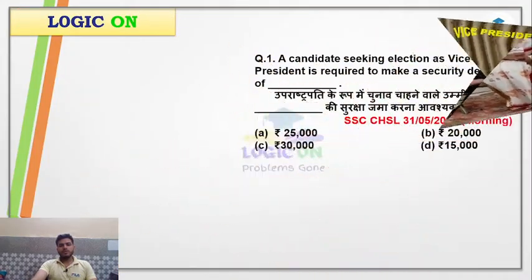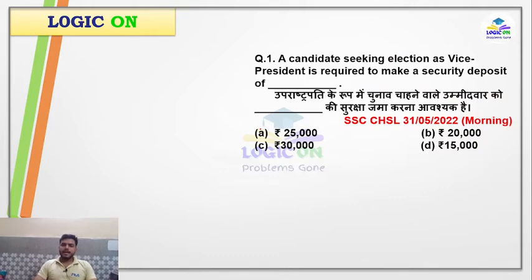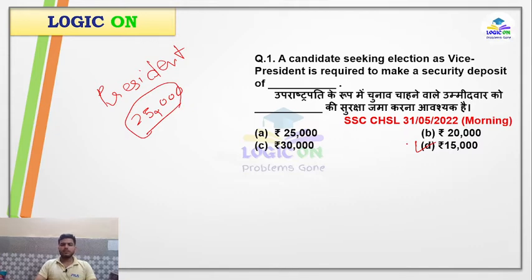Our first question is, a candidate seeking election as vice president is required to make a security deposit. In our second video, we did the same thing regarding president. There the question was asking about the security deposit in case of president, and it was 25,000. But in case of vice president, it is 15,000. So just remember that in case of president the security deposit is 25,000, and in case of vice president the security deposit is 15,000.